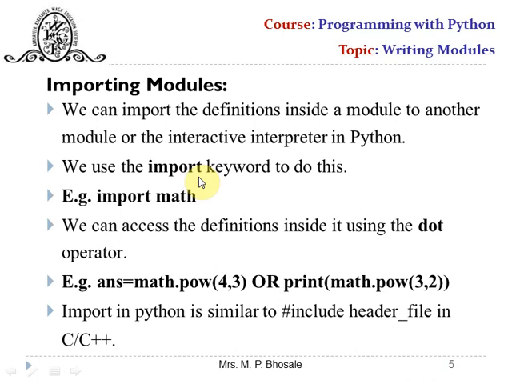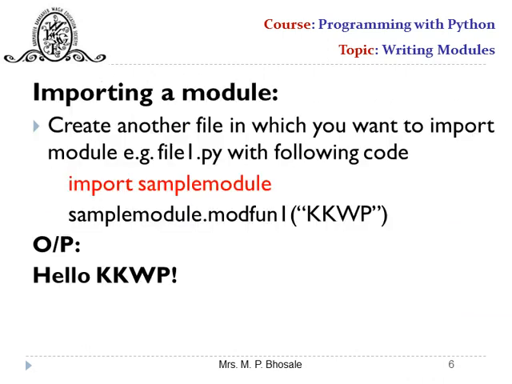For example, if I have imported math, then I have to use math dot pow to use the pow function. Import in Python is similar to including header files in C and C++.